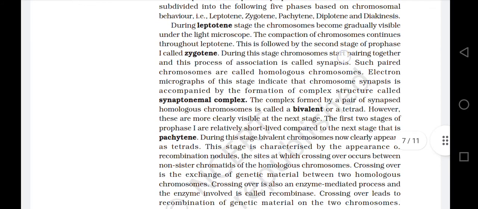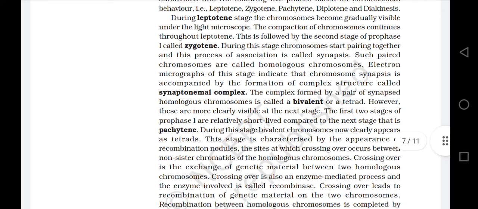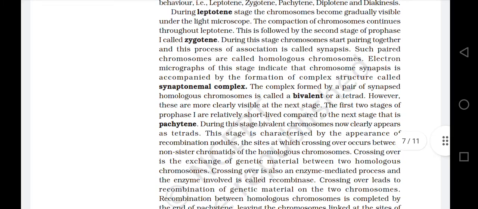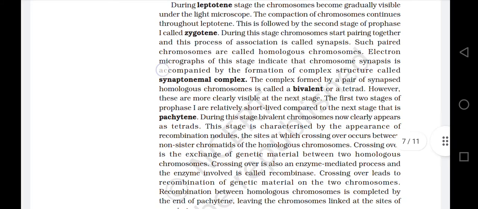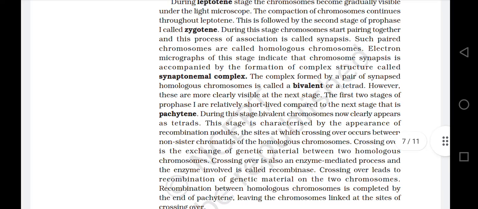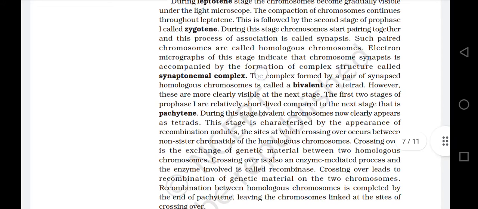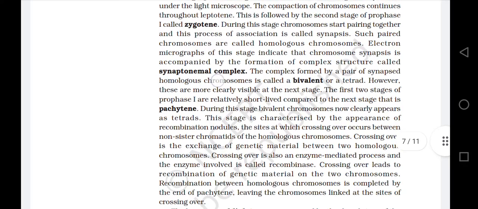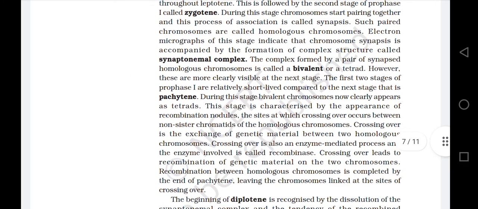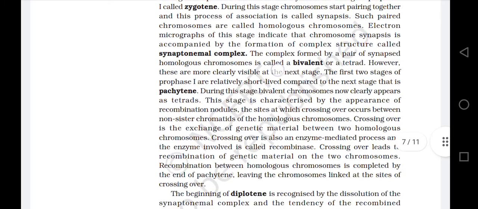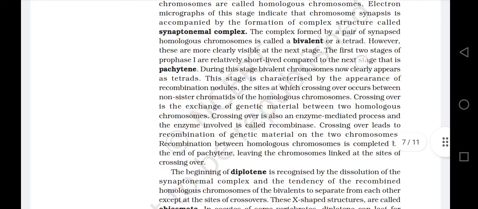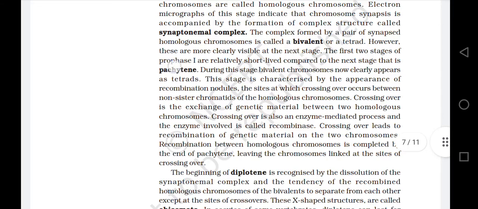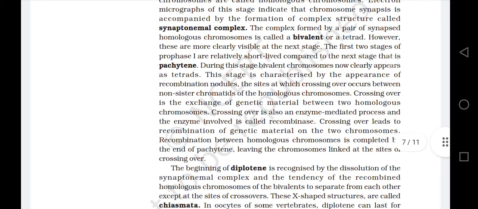During this stage, chromosomes start pairing together and this process of association is called synapsis. Such paired chromosomes are called homologous chromosomes. Electron micrographs of this stage indicate that chromosome synapsis is accompanied by the formation of the complex structure called synaptonemal complex. The complex formed by a pair of synapsed homologous chromosomes is called bivalent or tetrad. However, these are more clearly visible at the next stage. The first two stages of prophase 1 are relatively short-lived compared to the next stage, that is pachytene.